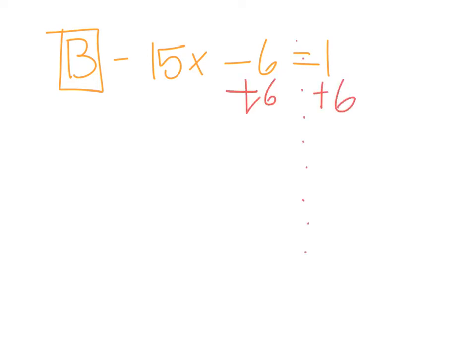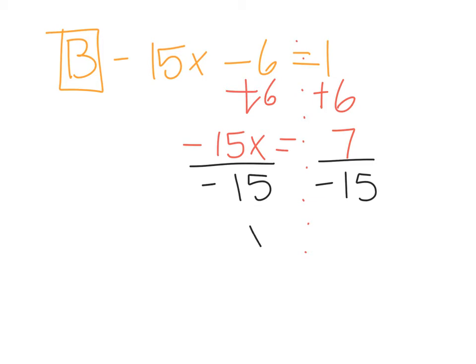Alright, so here's example 2. I'm going to bring in a negative 15x minus 6 equals 1. Okay, so now we're subtracting 6. What's the opposite of subtracting? We're going to add 6. Let me make my mirror. So now we have 7 equals negative 15x. Okay, so now this negative 15 is being multiplied, so now I'm going to divide by negative 15. Do not forget that sign. If you forget that sign, it's going to mess you up. So now we have x equals negative 7 over 15.